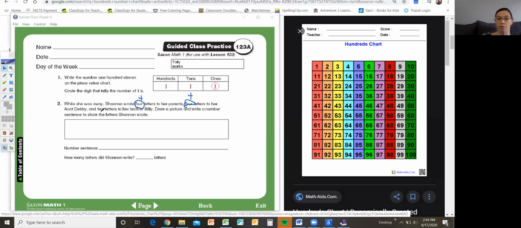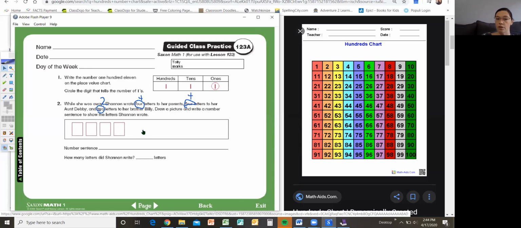So we actually have 3 add-ins in this story. I'm going to write the 2 up here so you can see it. Draw a picture and write a number sentence to show the letters Shannon wrote. Well, if we're going to draw a picture of letters, like a letter you would send in the mail, we're just going to draw a rectangle.